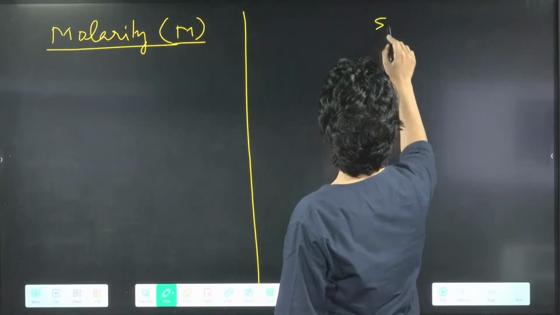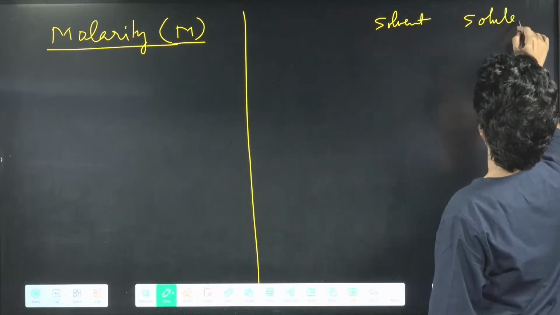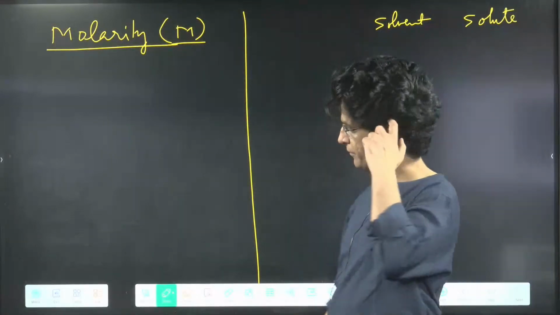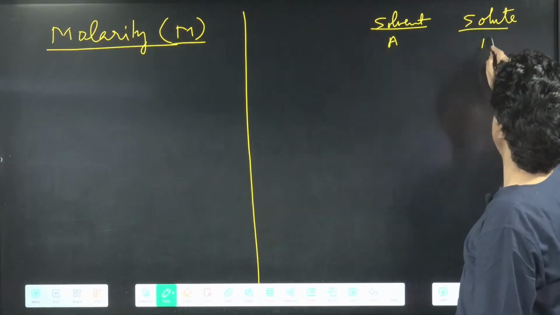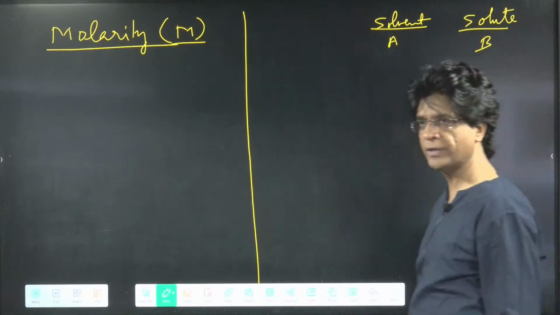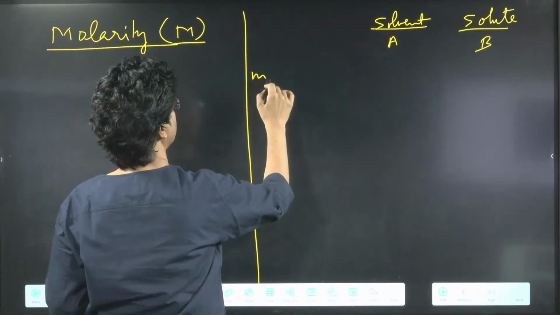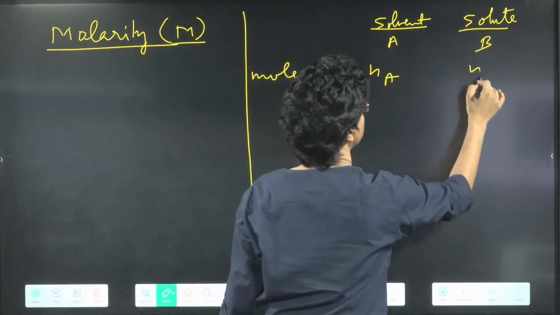There is something called solvent and there is something called solute. When you prepare a solution, it is composed of solvent and solute. So I'll make sure that solvent will be called A and solute will be called B. Is that okay? Chalo. And now, if I want to write moles of solvent, I'll write Na, and for solute Nb.